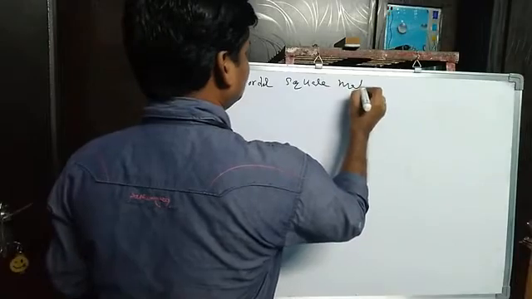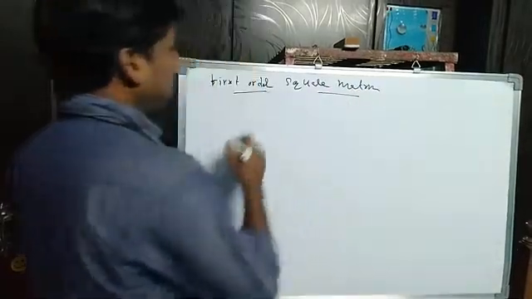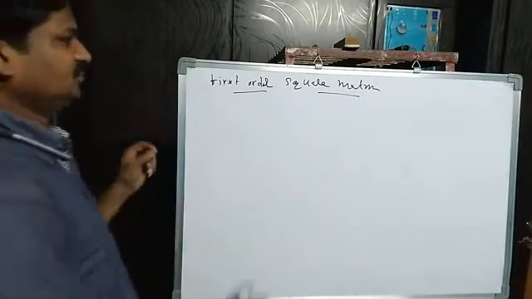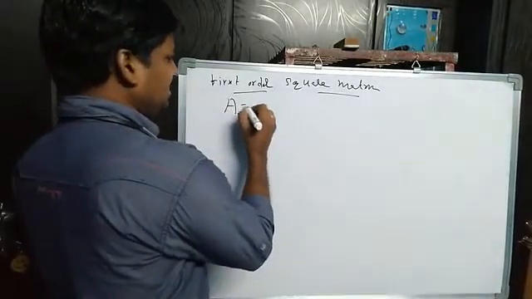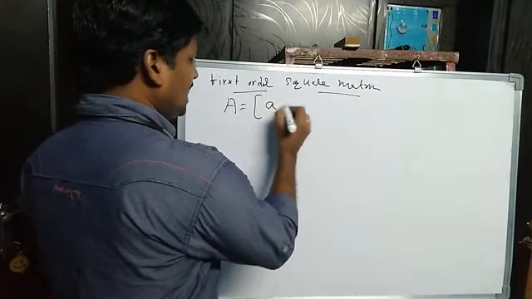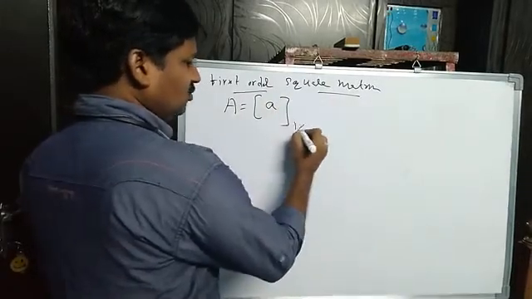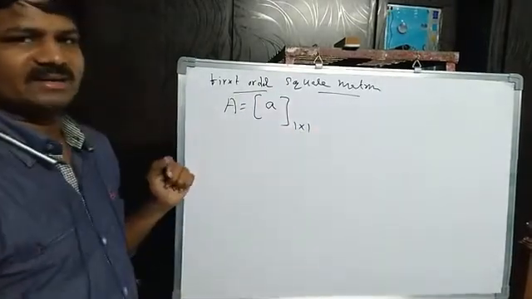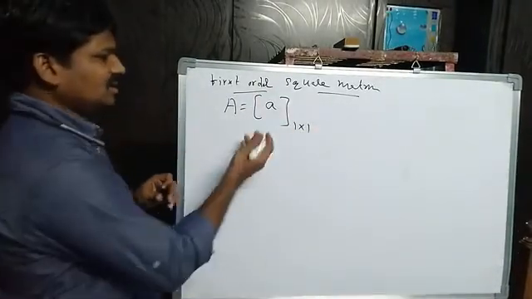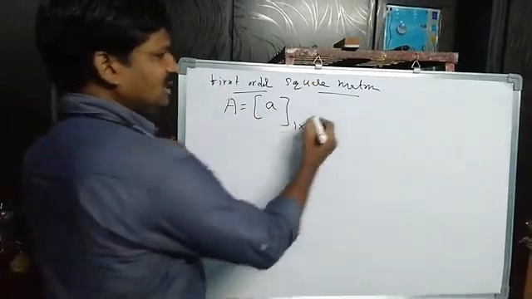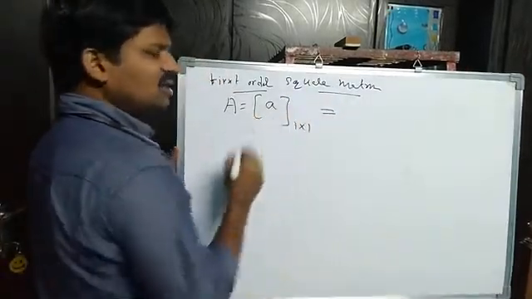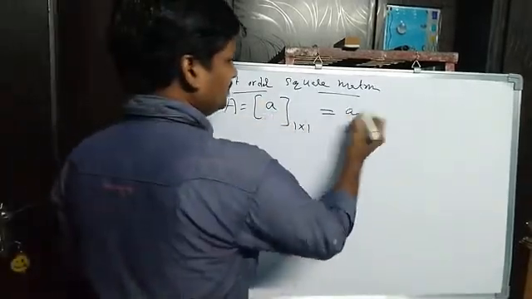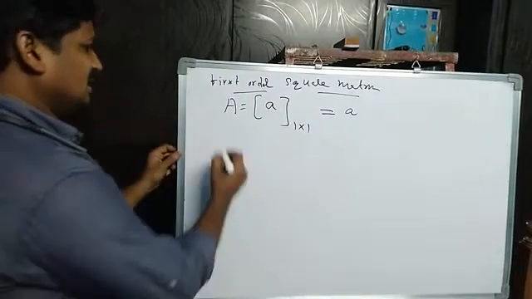Now, first order square matrix. I'm going to find the determinant of a first order square matrix. Suppose I take a matrix A like this. It is a 1 by 1 square matrix: one row, one column. So it is a first order square matrix. What is the determinant here? This matrix has only one element, so you can associate it to a single number. What is that? A only.